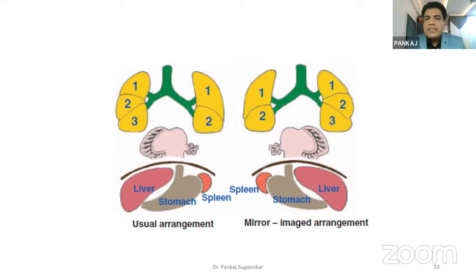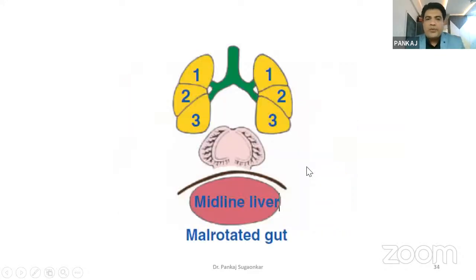Like in echo, we always label it as situs solitus levocardia, and then situs inversus dextrocardia, all these things. So situs solitus levocardia is liver on the right side, spleen on the left side, trilobed lung on the right side, and this is a mirror image. So this is situs solitus, this is situs inversus for us.